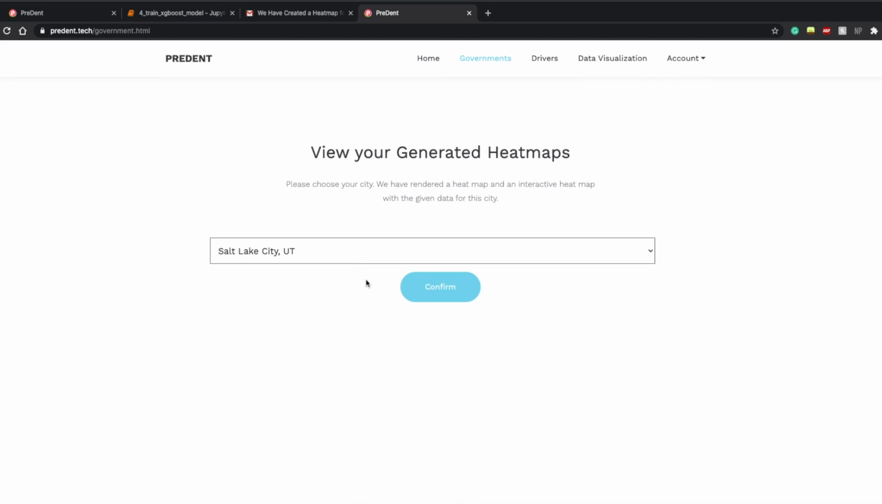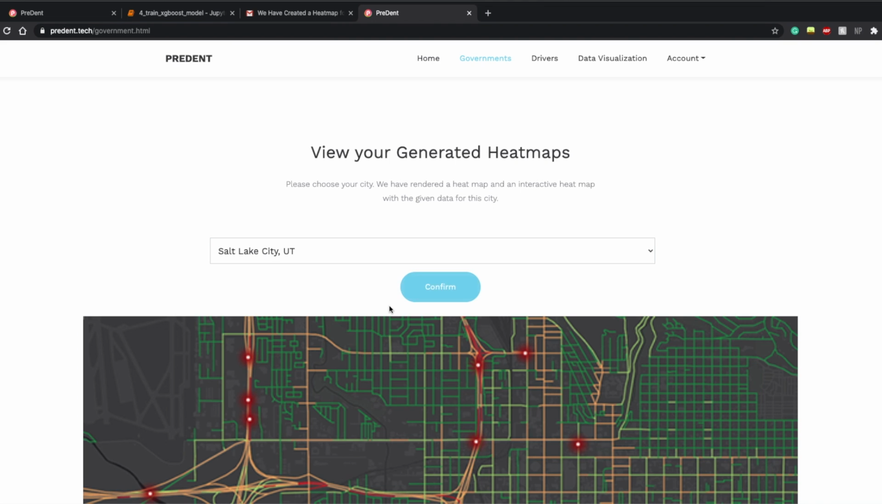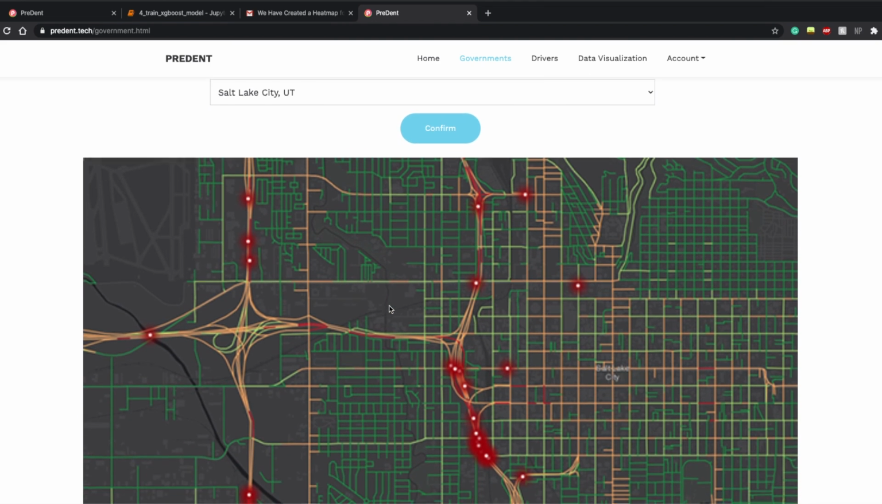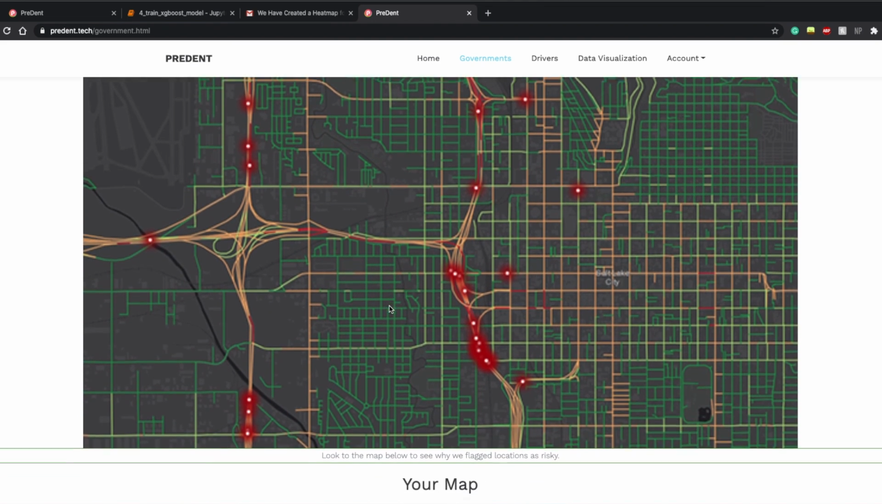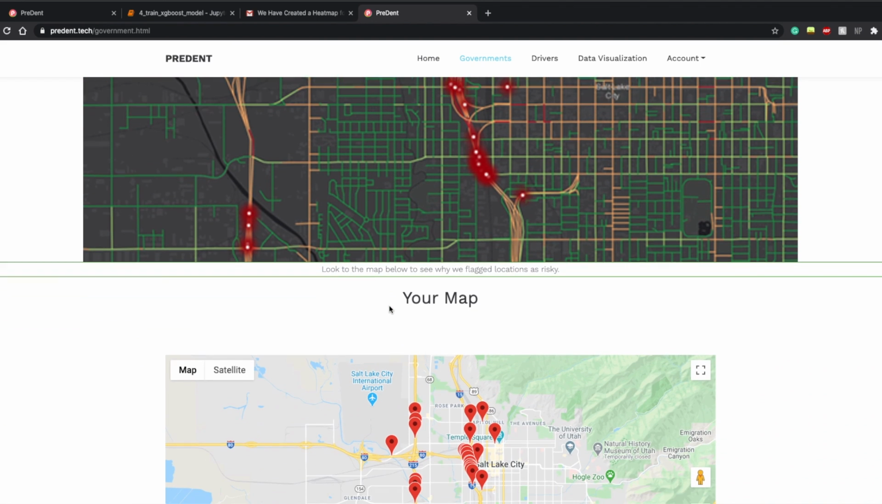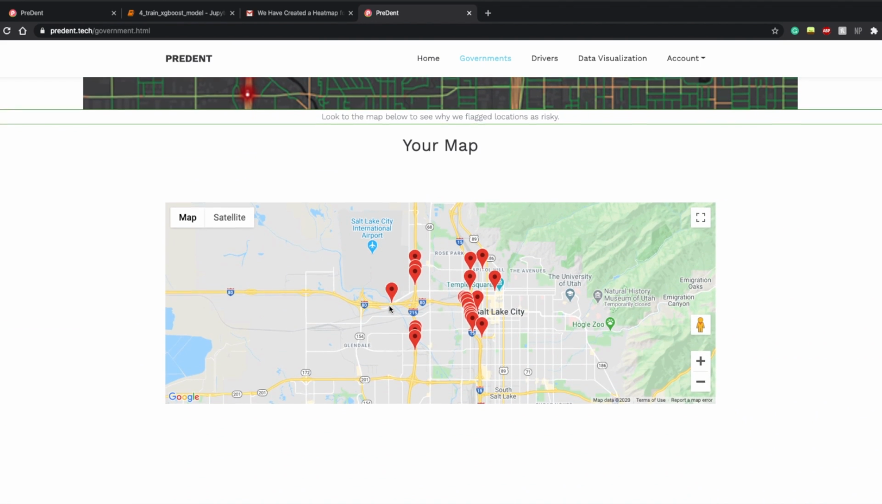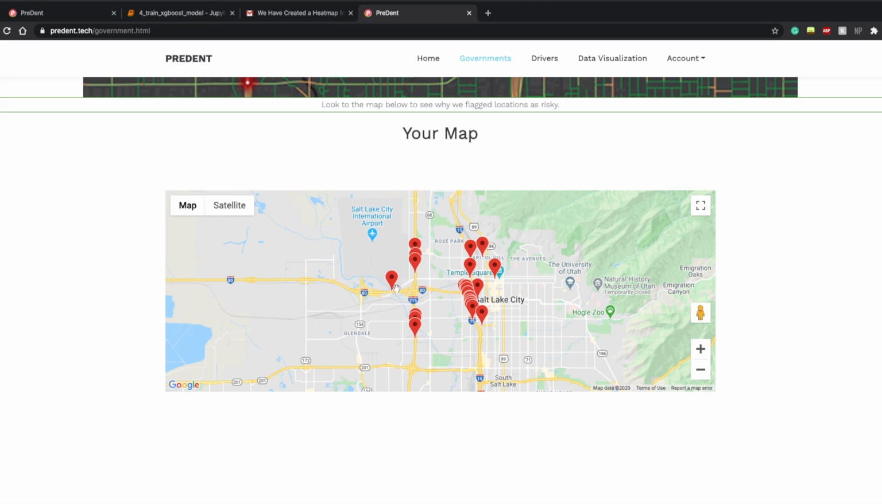Our model then outputs 1. A heat map with crash hotspots, 2. Coordinates of crash sites, and 3. Specific issues at each crash site. Using the model-generated coordinates, we create an interactive map using Google Maps API. At each pin, our model explains why that area was marked as high risk.